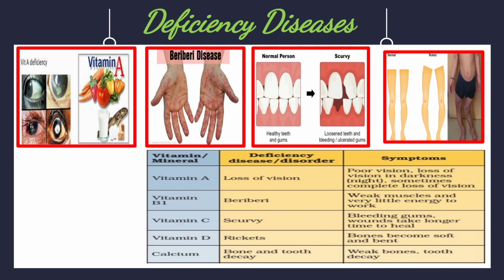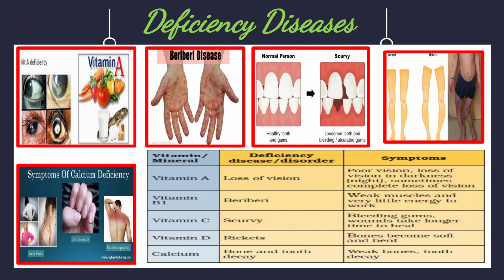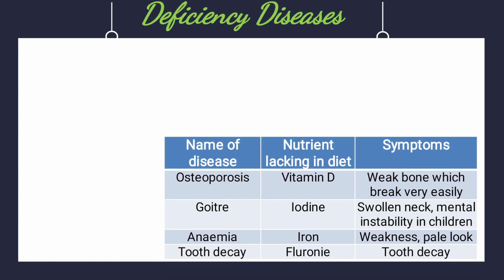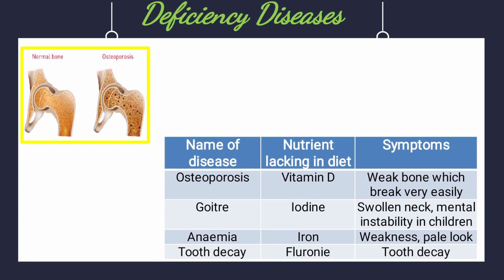Vitamin D, rickets. See the normal leg is there and the person suffering from rickets is there. Okay, the bone bends, becomes soft. Calcium, bones and teeth decay will be there. Weak bones, tooth decay, these are the deficiency diseases and the symptoms. Some more deficiency diseases we will learn. Osteoporosis, vitamin D, meaning weak bones which break very easily.